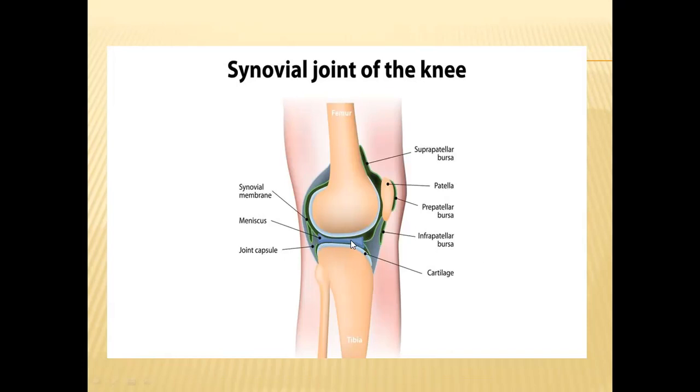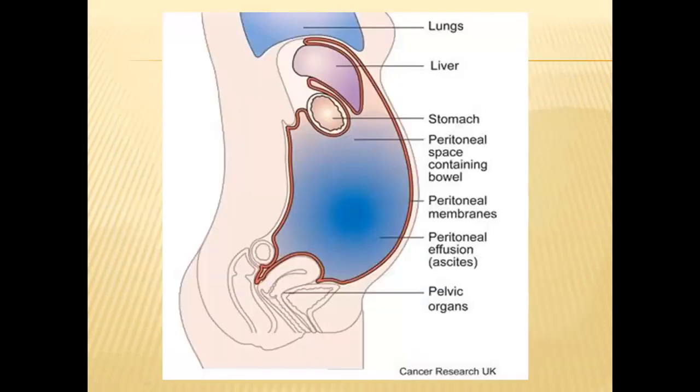When the lubrication is not there, friction will be there. That friction will result in damage to the bones which are touching against each other. So the joint will be damaged due to problems in the synovial fluid. Normally, only joint pain problems will arise. So this is about synovial fluid. And the next one is peritoneal fluid.